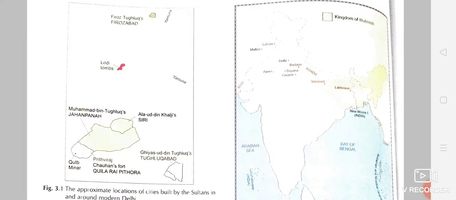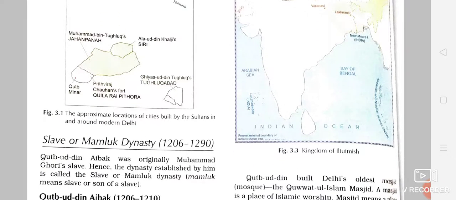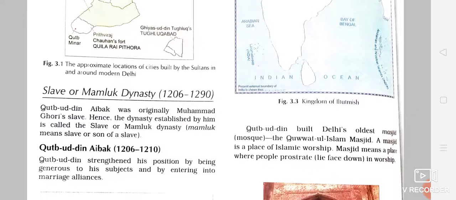Let us move ahead, children. These are some of the pictures and maps. The maps are very, very important. As we are moving ahead, just now what we have read, who was the first ruler in the Delhi Sultanate, and to which dynasty does he belong? He belongs to the Slave or Mamluk dynasty.